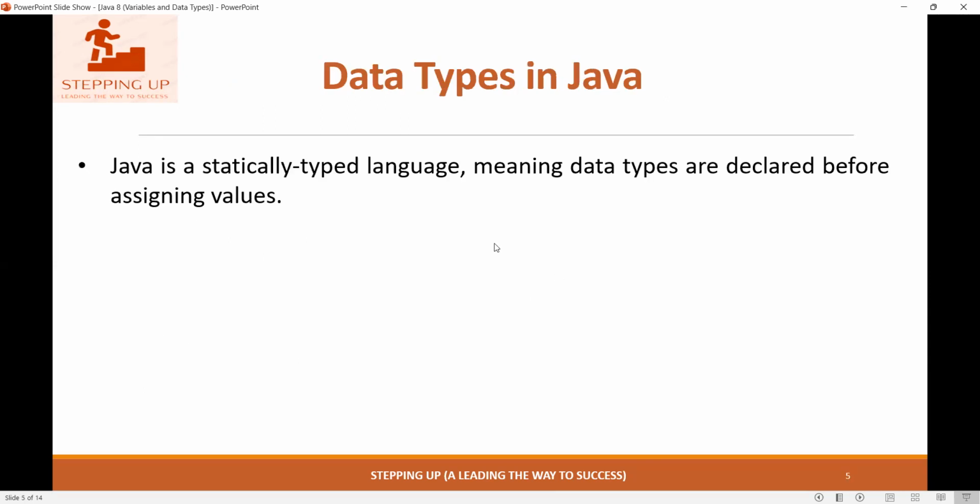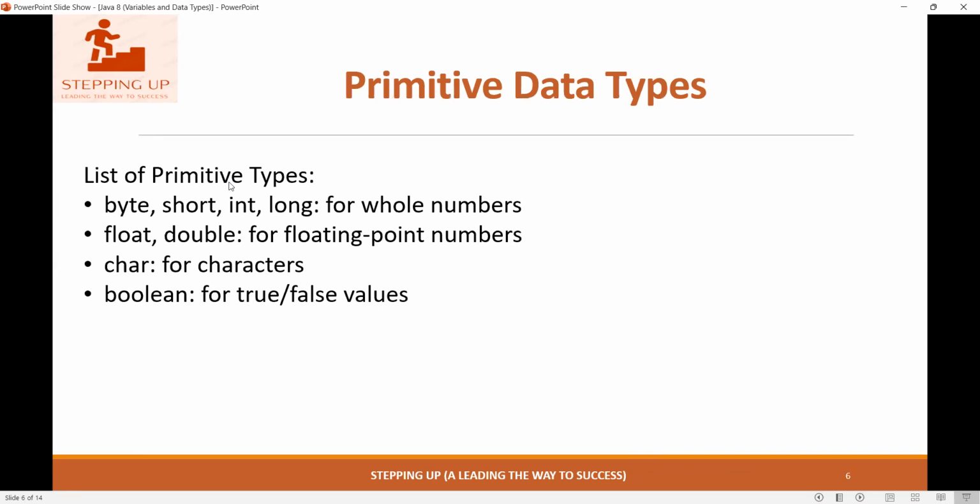Next is the data types that we are using in Java. Java is a statically typed language, meaning data types are declared before assigning values. So first we have to declare what type of values we are using: int, string, double, char, boolean. After that we declare the value. That's the data type. And here primitive data types are there.